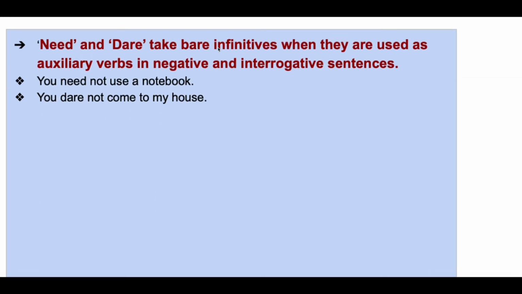Next, need and dare take bare infinitives when they are used as auxiliary verbs in negative and interrogative sentences. You need not use a notebook. So when they're used in negative sentences and in interrogative sentences, they take bare infinitives, and we saw this in the previous session as well. In verb part 1 also we learned this. Okay, you need not use a notebook.